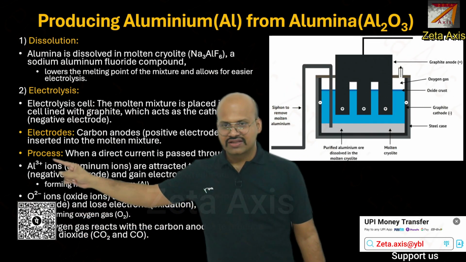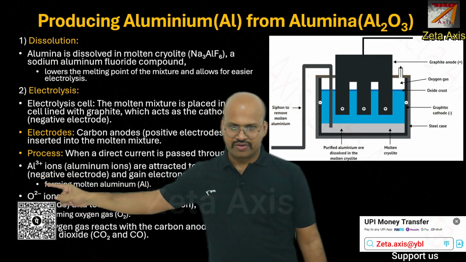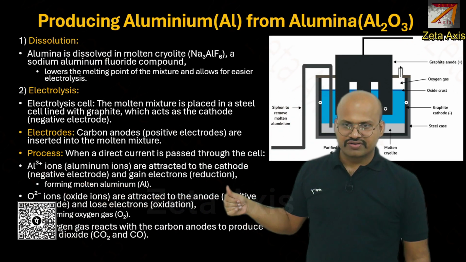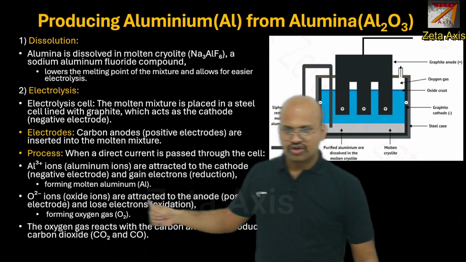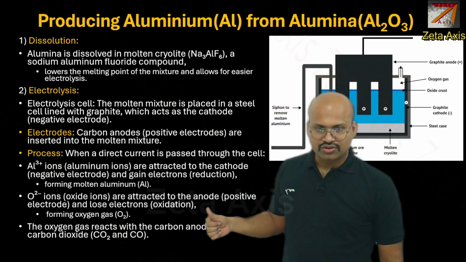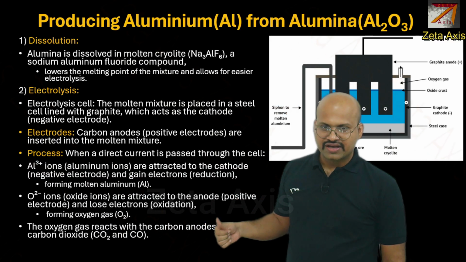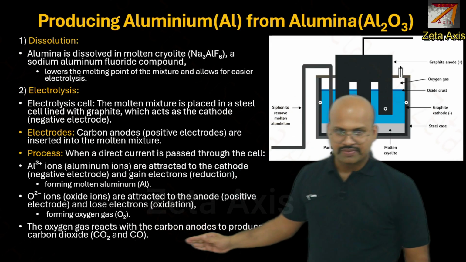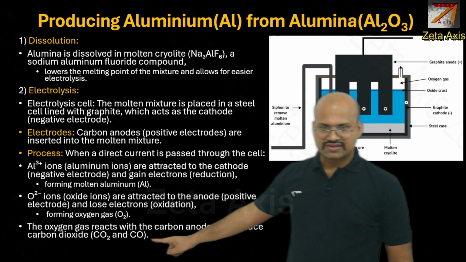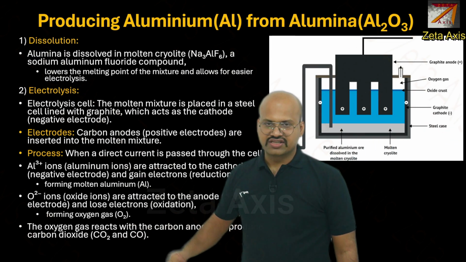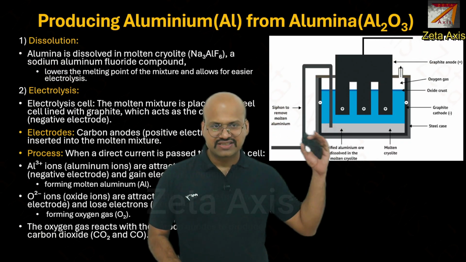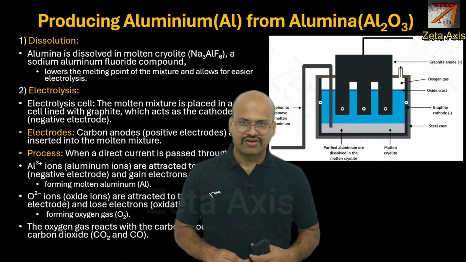We can see that Al3+ ions are formed, which are attracted to the cathode because of their charge, and O2- ions are attracted to the anode, and at the anode they react with carbon and form carbon dioxide or carbon monoxide. So these two gases are released in this process, and electricity is required for purification of alumina